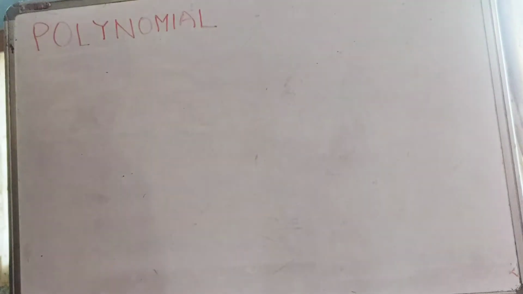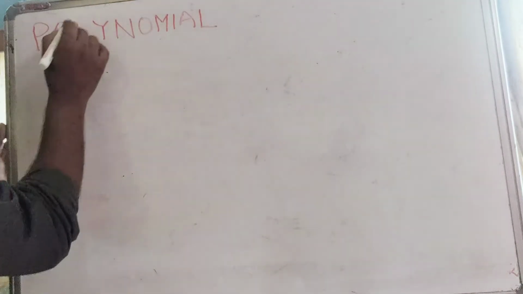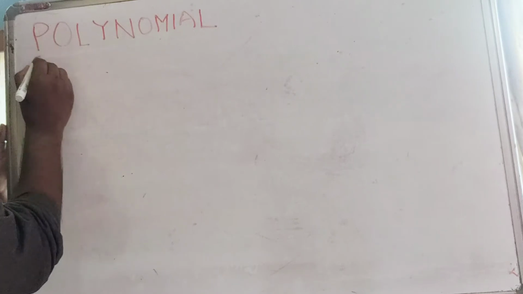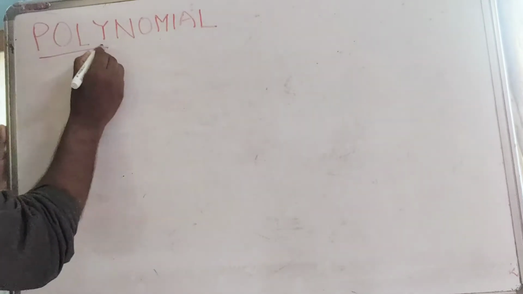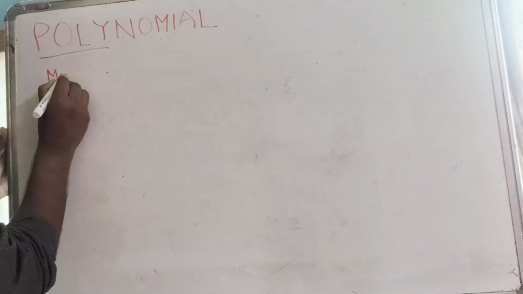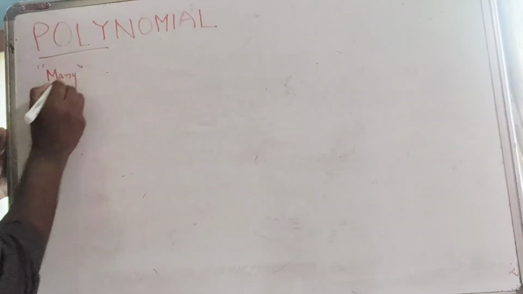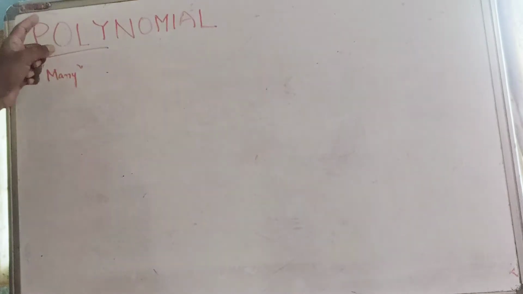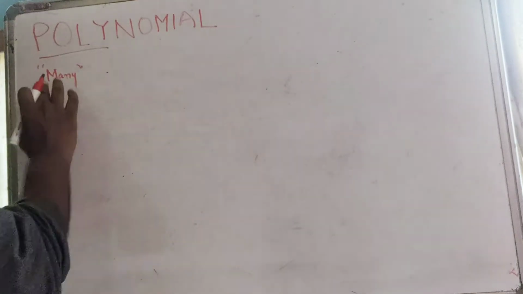Okay, so let me expose you to the notion of a polynomial. What does a polynomial mean? The word seems to be a very complicated one, but if you break it down, things become easy to understand. So let us break it down. The first part, poly, is a Greek word that means many. Poly just means many. You have already seen this word poly in your English content, meaning many of something.